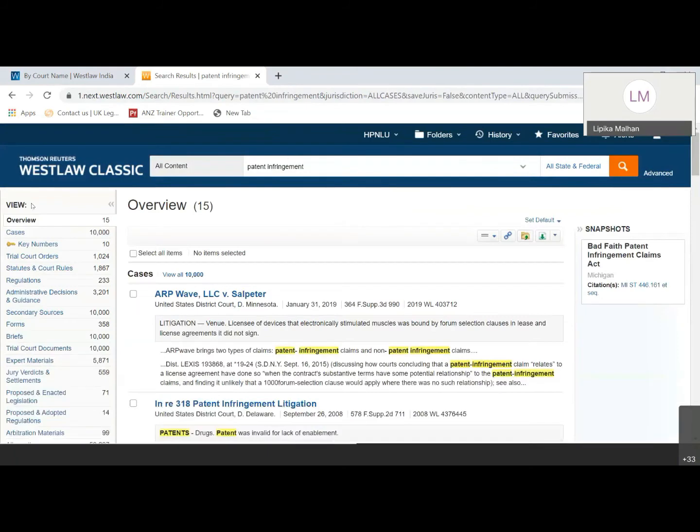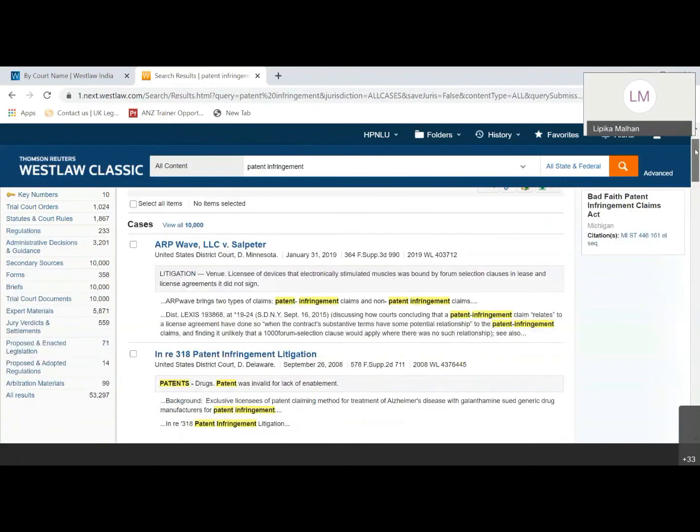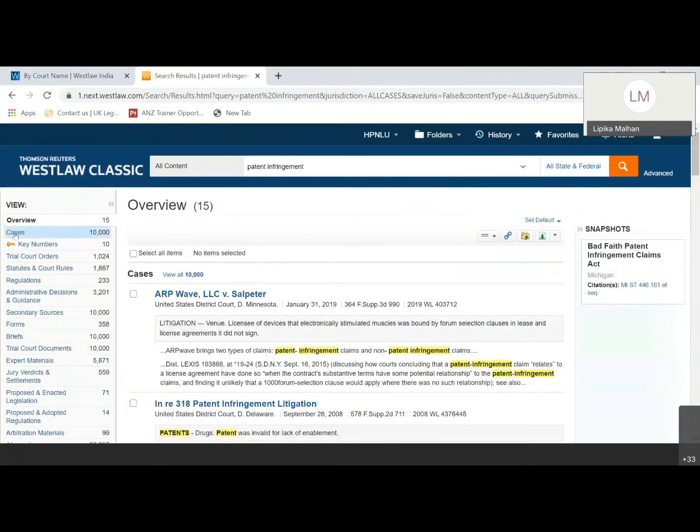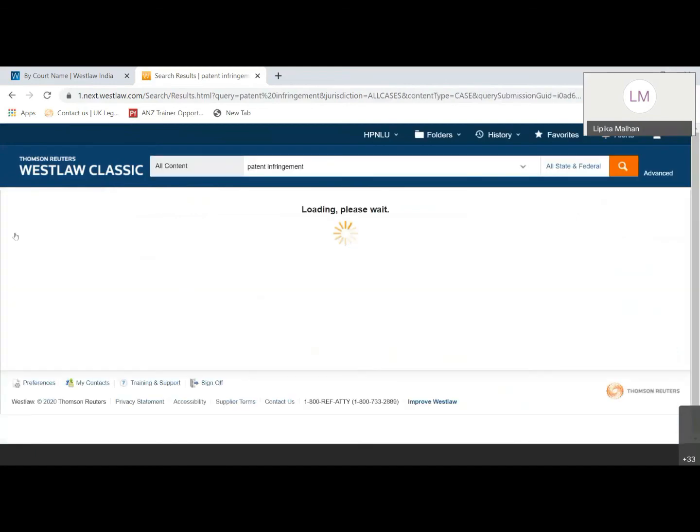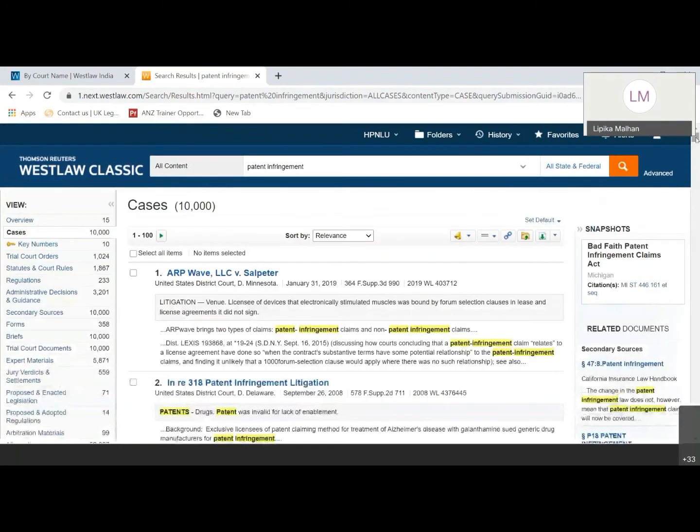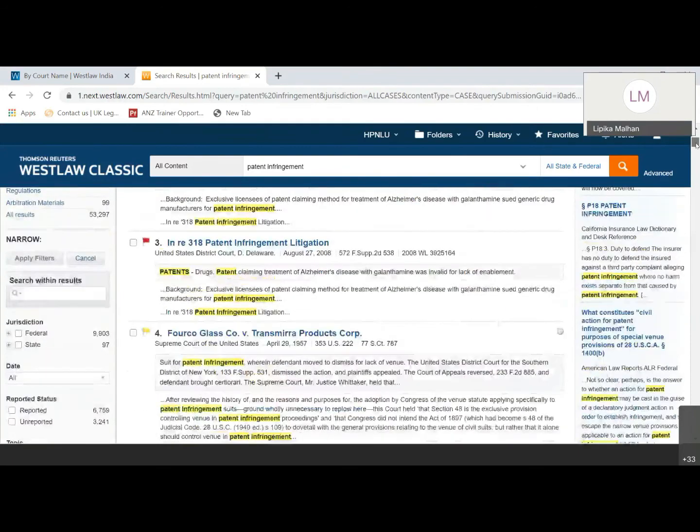There is an overview of results on the left hand side, which gives the total number of results which appear with the keywords you have given. If I just want to look at cases, I'll click on cases here. I'll scroll down a bit. We have seen there were a couple of indicators which are available for UK. For US, you will find these indicator flags, which help you identify what judicial treatment has been given to this particular case. Now, a yellow flag means it has got a negative treatment.